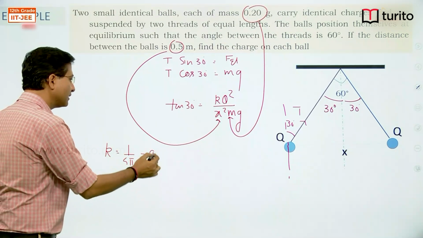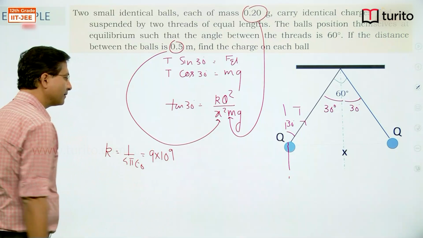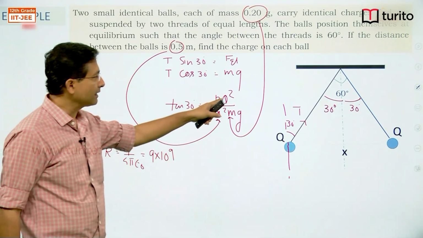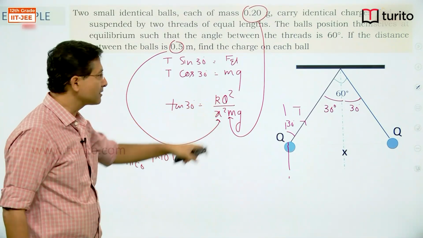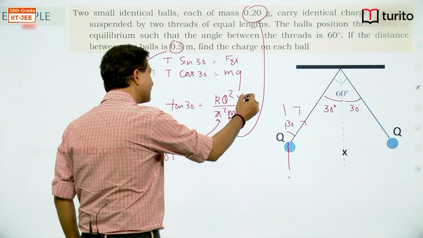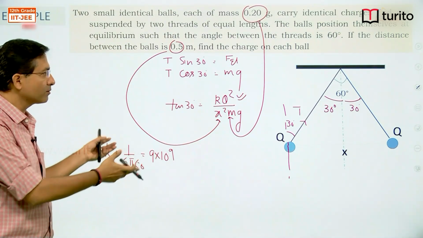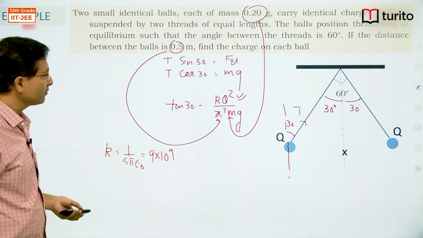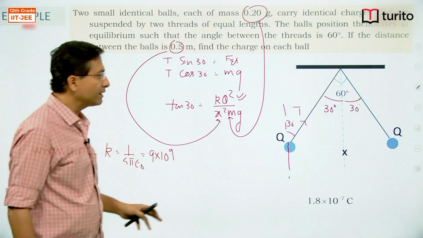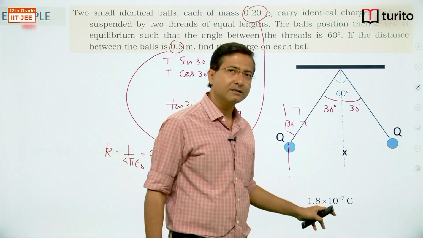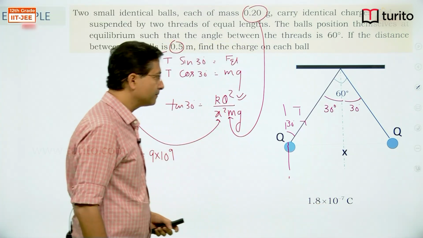In last class we have seen its value is 9 into 10 to the power 9. So we can substitute 9 into 10 to the power 9 here, and by simplifying I can calculate the value of charge. So based on the previous problem, same problem, if you simplify, then you will get 1.8 into 10 to the power minus 7 Coulomb.